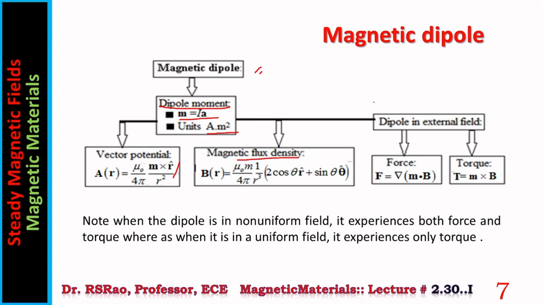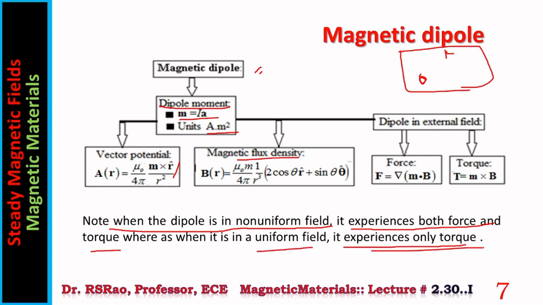When you place this dipole, see there is a region where a magnetic field is there. If you place this dipole in the field, what happens? If the external field is uniform, what happens? If it is non-uniform, what happens? This information is provided here. Note when the dipole is in a non-uniform field, it experiences both force and torque. Torque means effort to rotate. Rotational effort is torque. Whereas when it is in a uniform field, it experiences only torque. Non-uniform means both. Uniform means only torque.